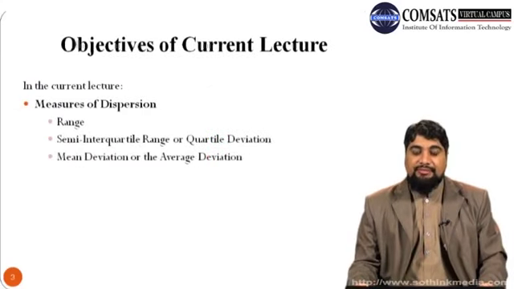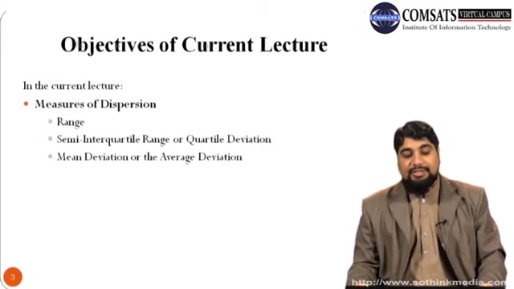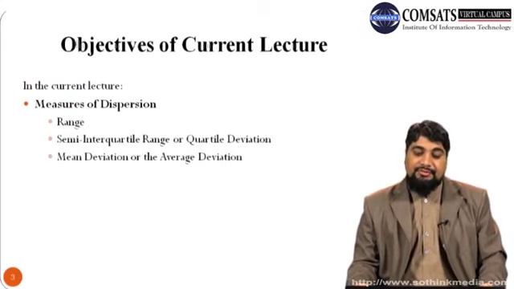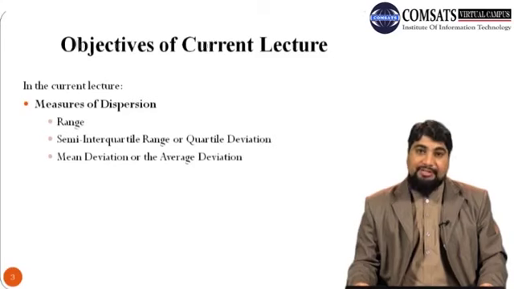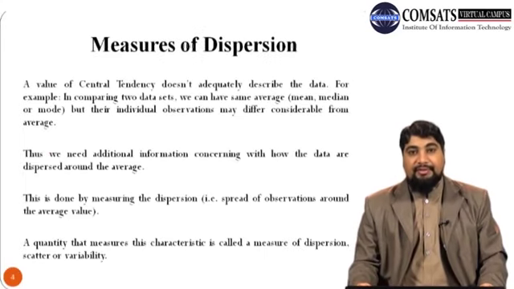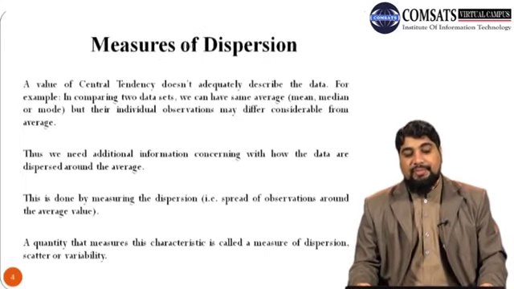Let us discuss the objectives of the current lecture. In the current lecture we will discuss measures of dispersion, which includes range, semi-interquartile range, which is also called quartile deviation, and the mean deviations, or it is also called the average deviation. So let's start. So measures of dispersion.